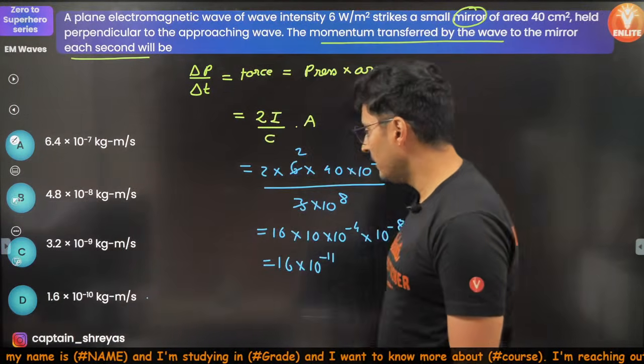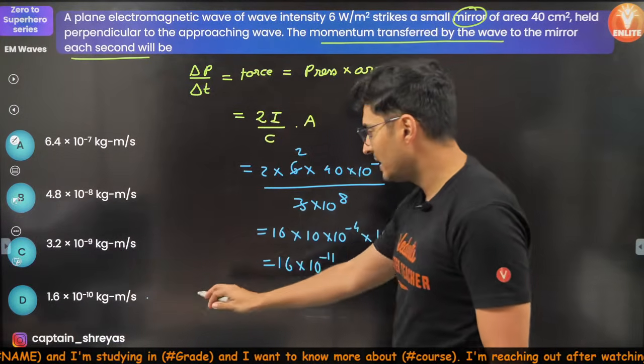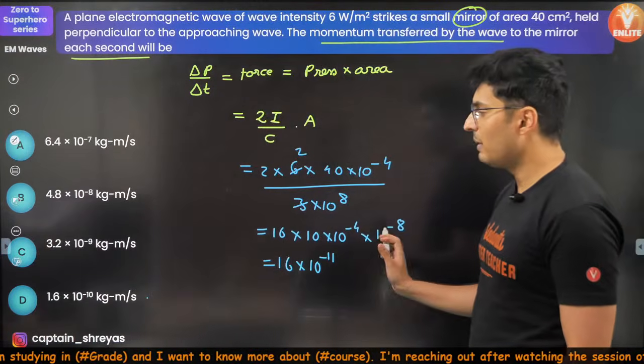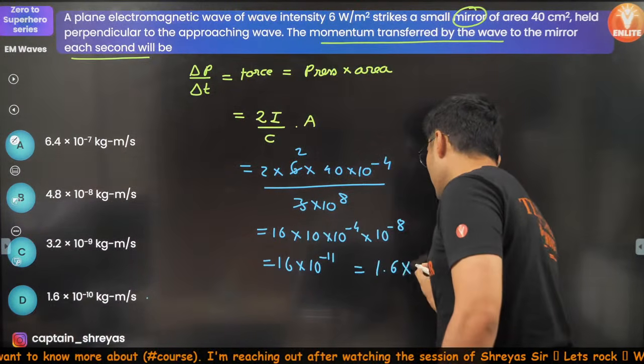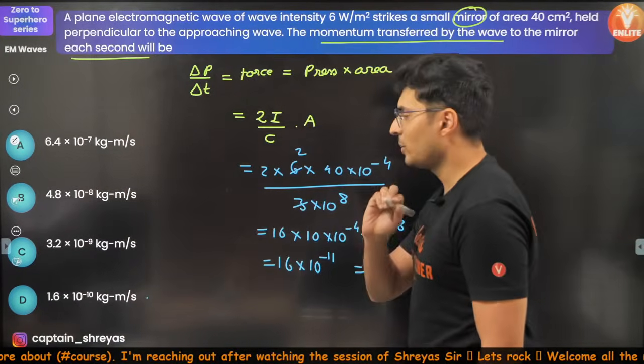I think this one will be fine because if you shift that decimal inside, it will be 1.6 into 10 to the power minus 10. Yeah, it makes sense, right? This is also 1.6 into 10 to the power minus 10. Hence option D is correct.